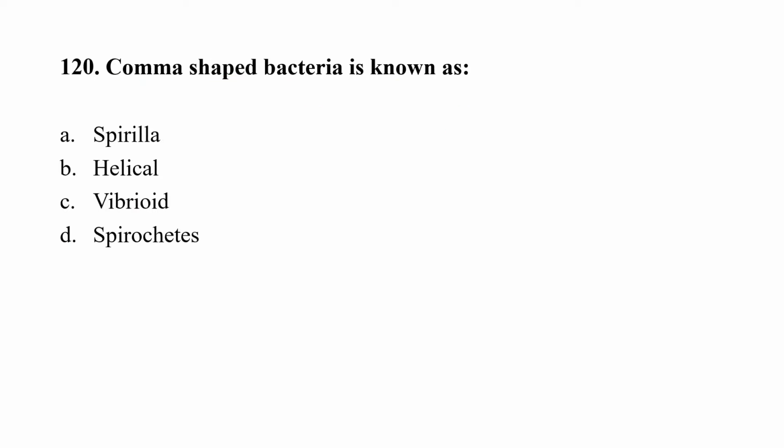Question number 120. Comma-shaped bacteria is known as option A, spirilla, option B, helical, option C, vibrio, option D, spirochetes. Correct option here, option C, that is vibrio.